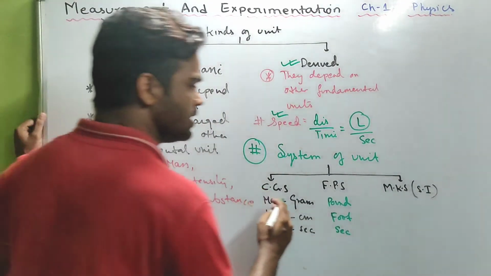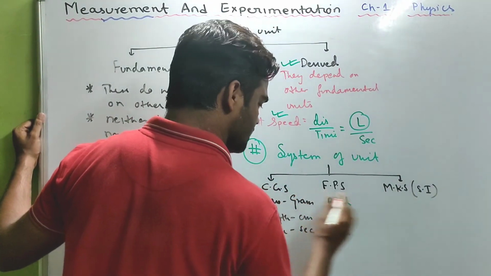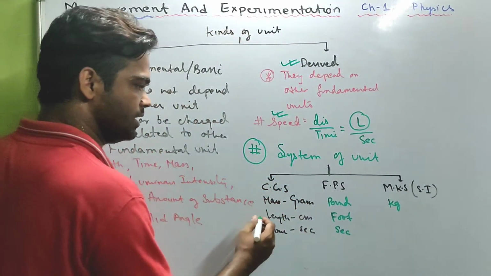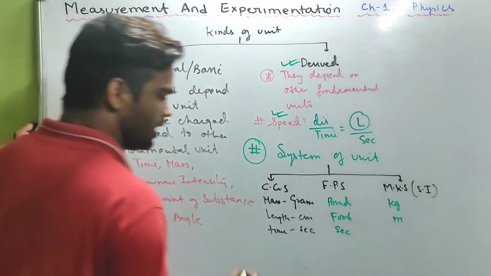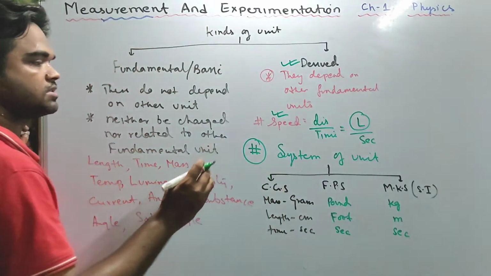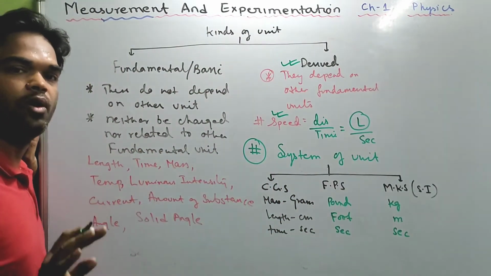In MKS, or SI I'm telling, mass is measured in kg, kilogram, length is measured in meter, and time is measured in second. So this is my system of unit which we follow.